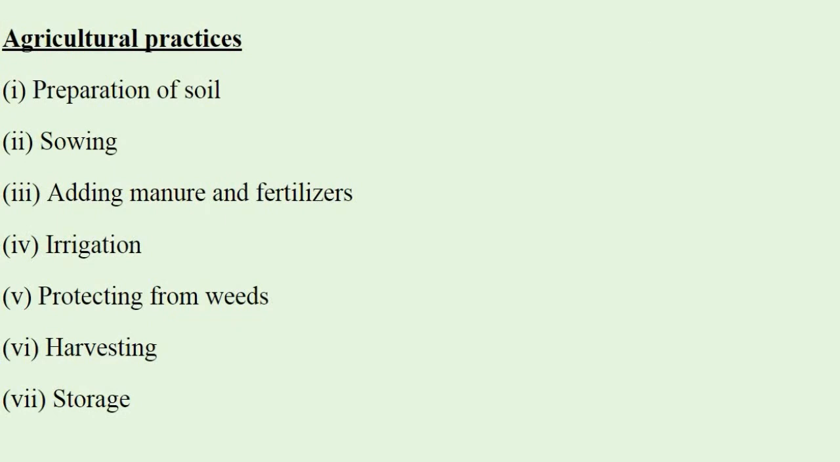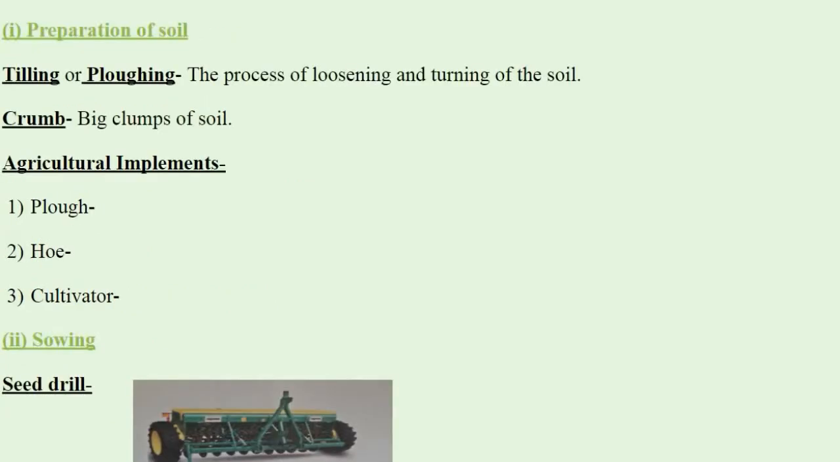That means how farmers prepare land to sow seeds and what are the measures he has to adopt till harvesting. What are the steps involved in this? First one is the preparation of soil. Second, sowing. Third, adding manure and fertilizers. Fourth step is irrigation. Fifth, protecting from weeds. Sixth, harvesting. And the seventh step is storage. Let us learn these steps one by one.